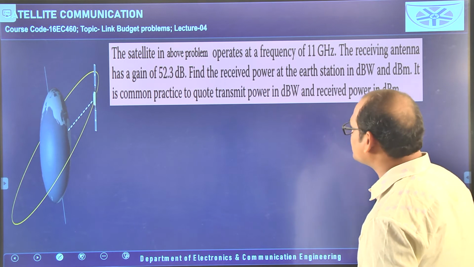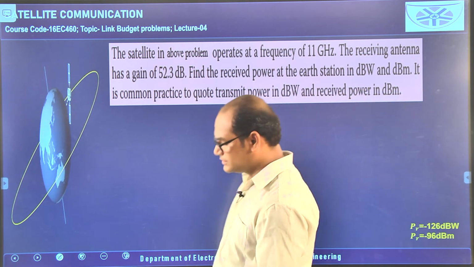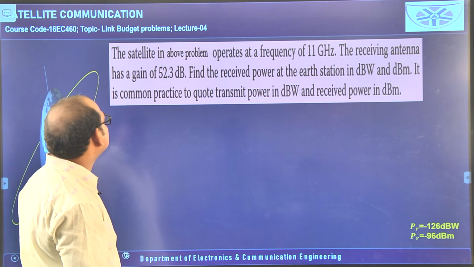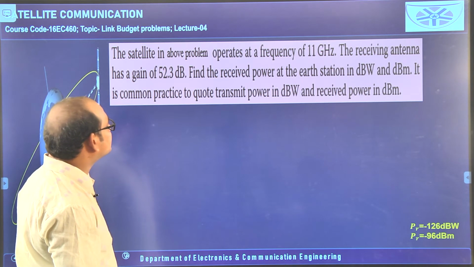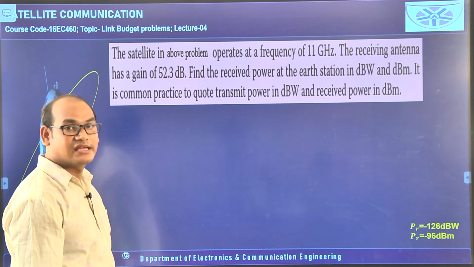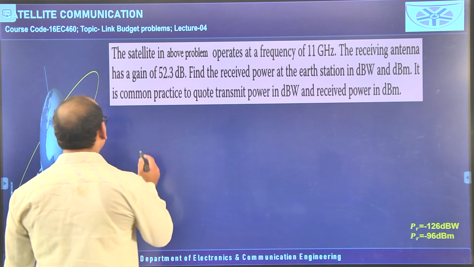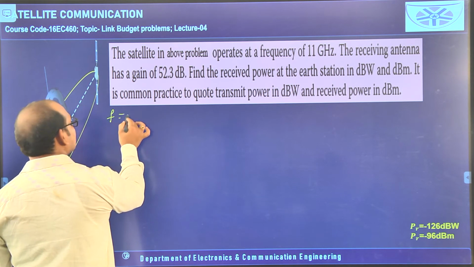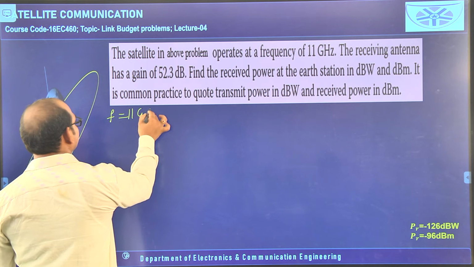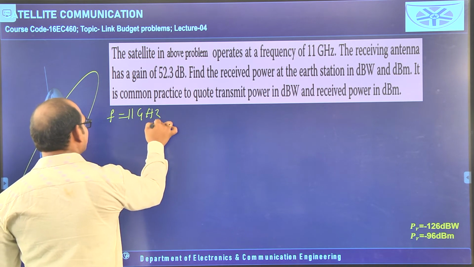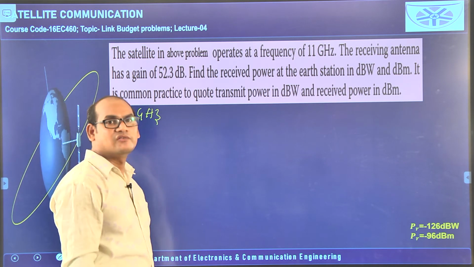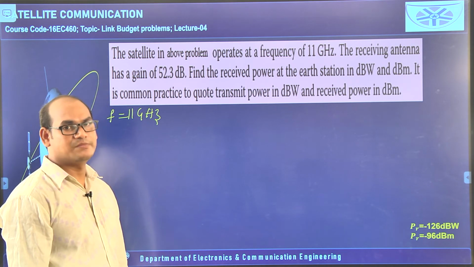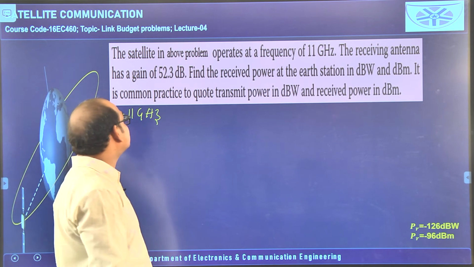Now, next problem you see. The satellite in the above problem, whatever problem we have done, consider that one. The satellite in the above problem operates at a frequency of 11 gigahertz. In the previous problem I did not mention the frequency, but here frequency is given, that is 11 gigahertz. Whenever frequency is there, we can calculate wavelength. Lambda, wavelength, is equal to c by f.